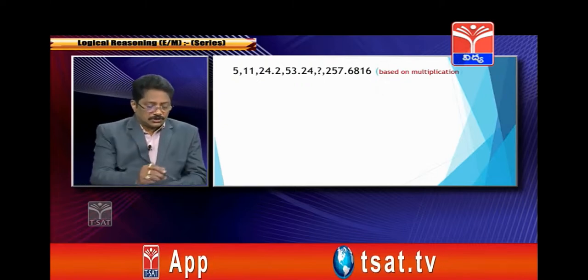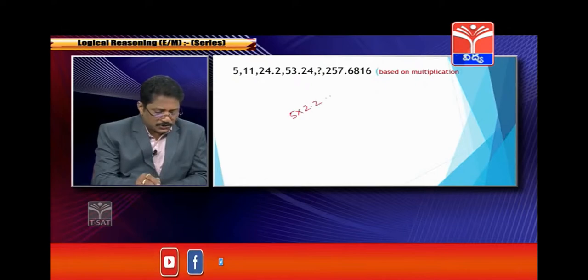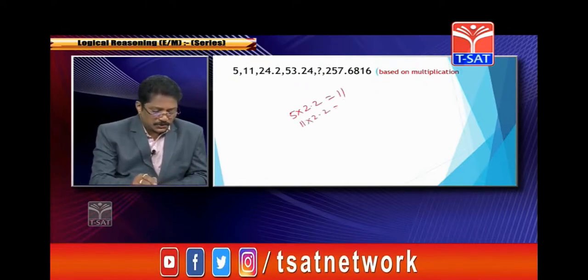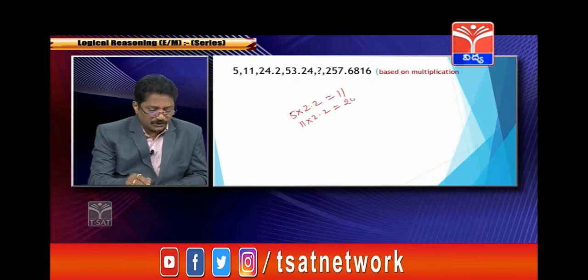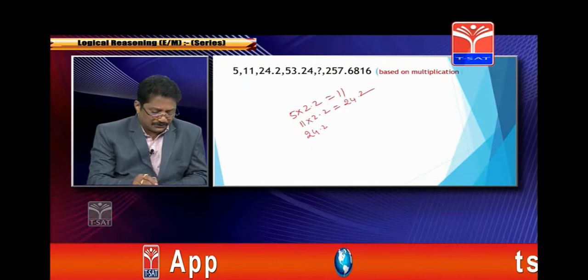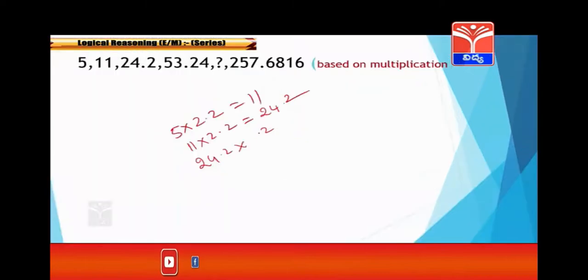So 5 into 2.2 is 11, 11 into 2.2 is 24.2, and 24.2 into 2.2